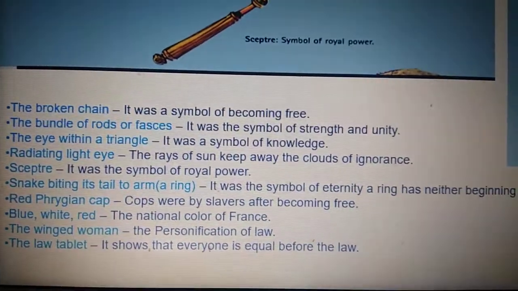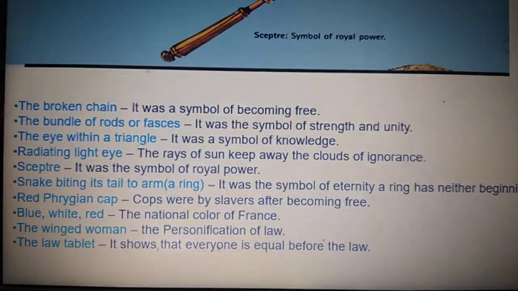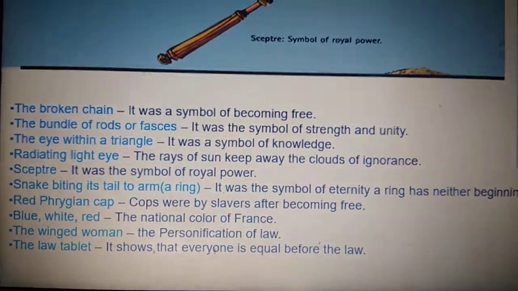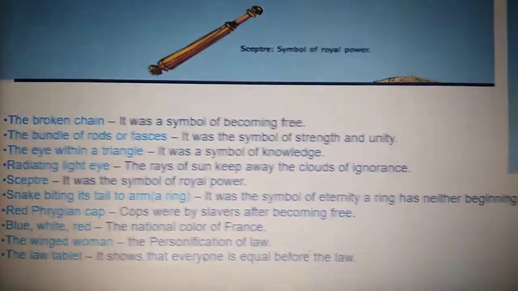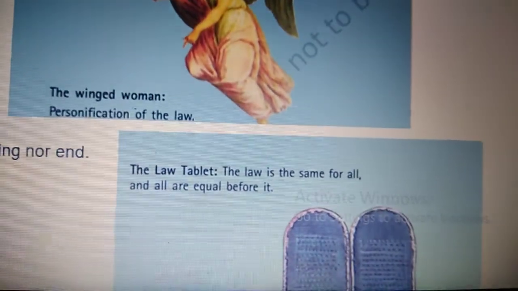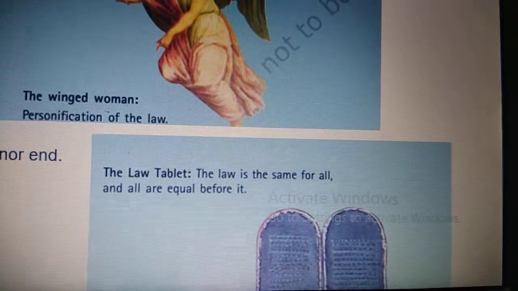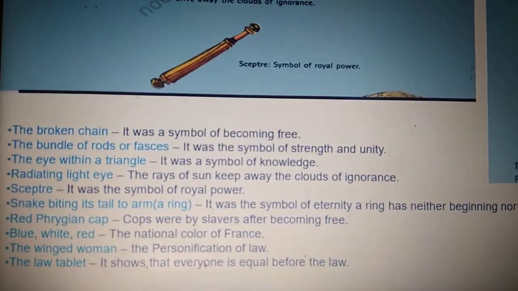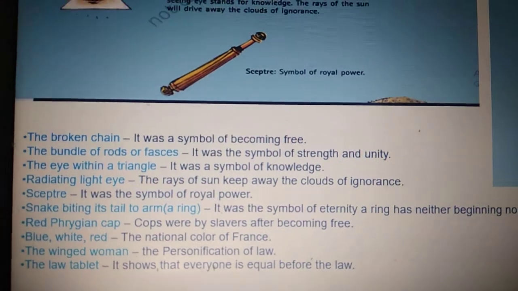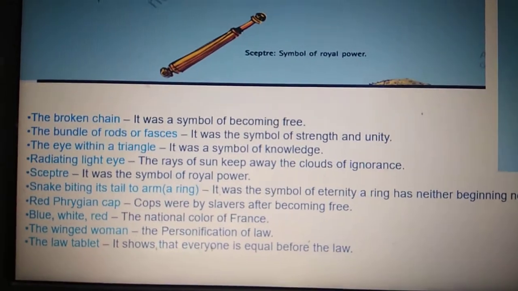You can have a look there. Blue, white and red is the national color of France, that is there in their flag. And the law tablet shows that everyone is equal before law. This is like whatever is written in our Constitution, a book of all the laws. Since many people could not read and write, these symbols actually gave them an idea about their rights.